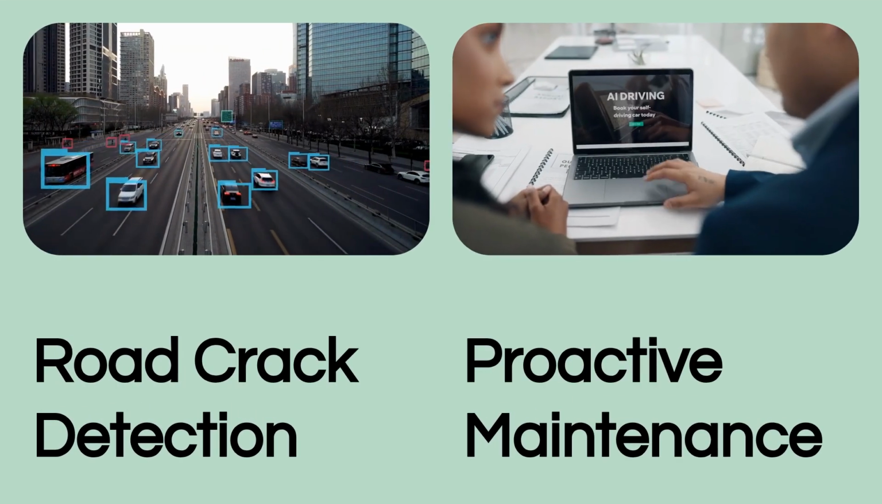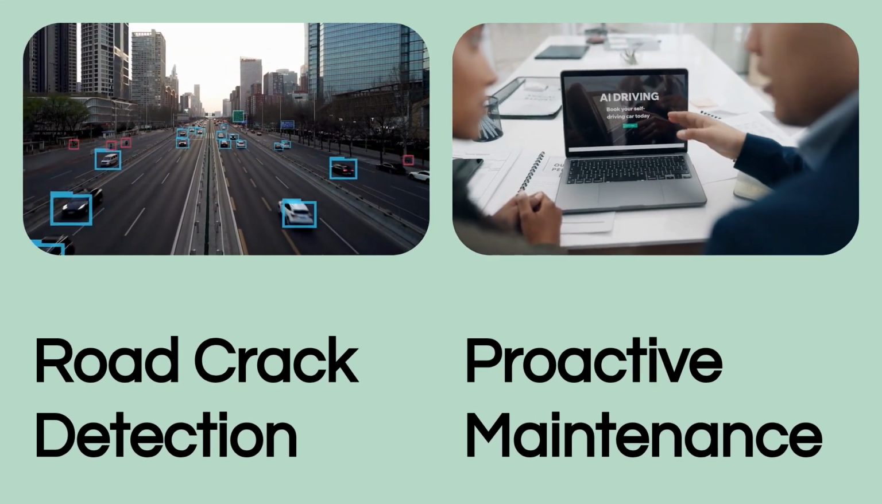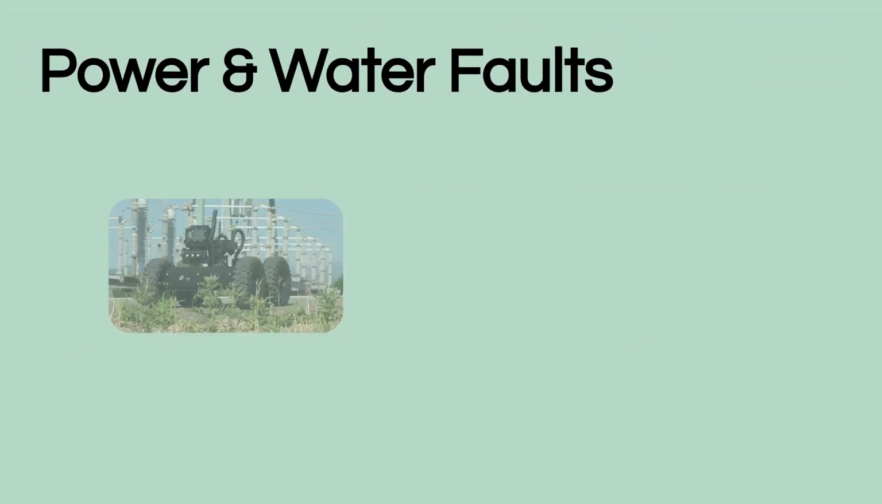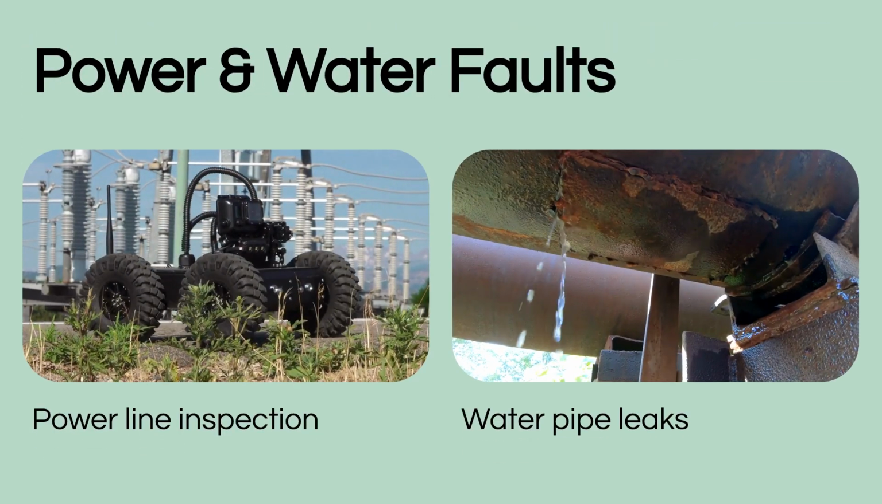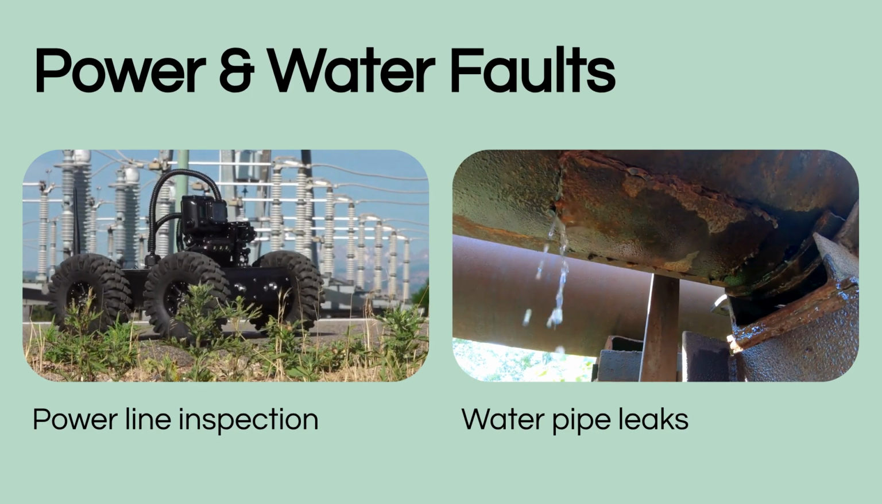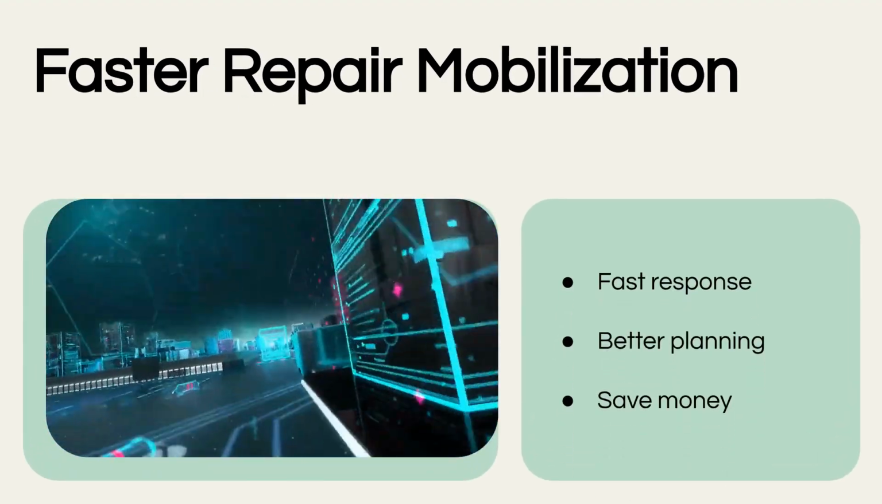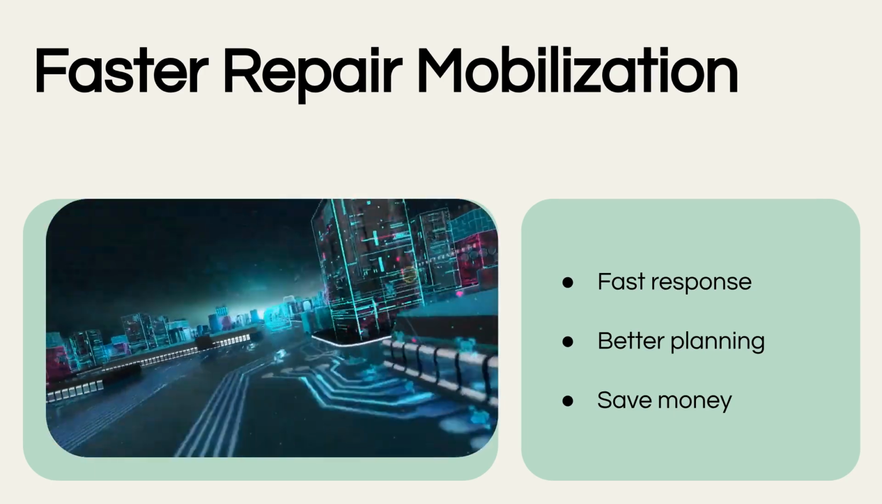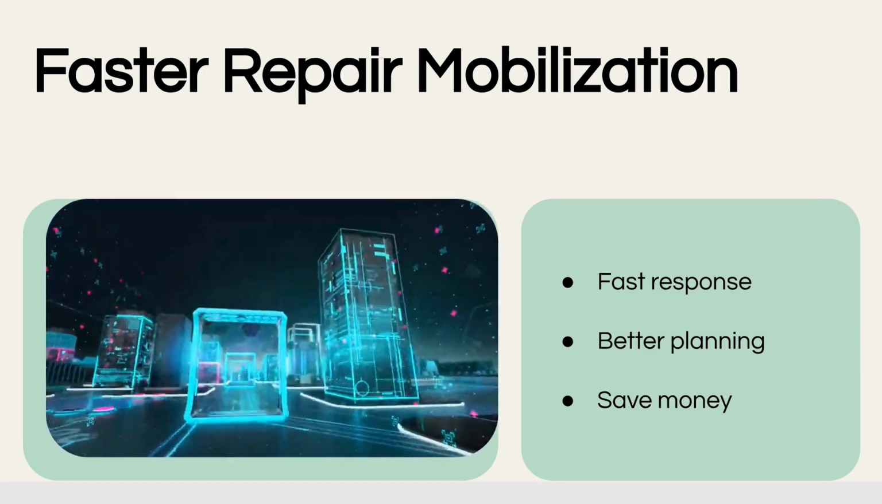It can quickly identify road cracks and erosion, allowing authorities to schedule proactive maintenance before major damage occurs. It detects faults in power lines, structural issues in water towers, or even subtle signs of underground water leaks, saving valuable resources. By instantly locating and prioritizing issues, AI enables faster repair mobilization and optimized resource allocation for local governments.